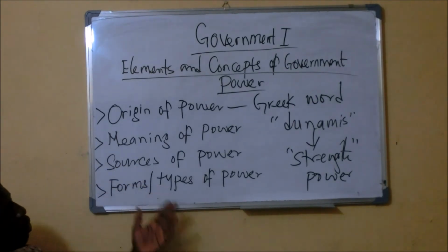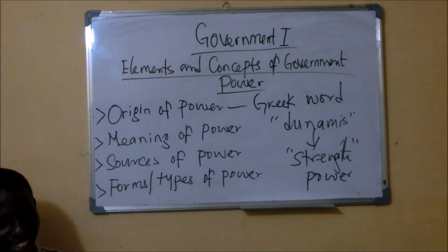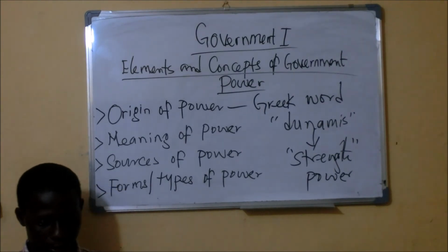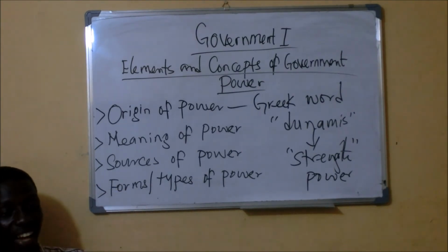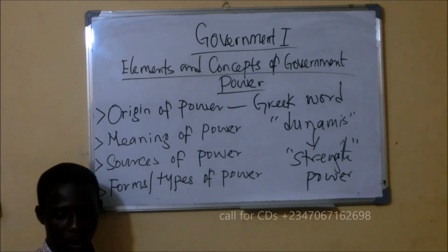Then we also have what we call election. Election is the only democratic process by which an individual attains political power.